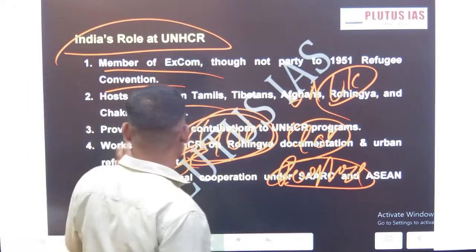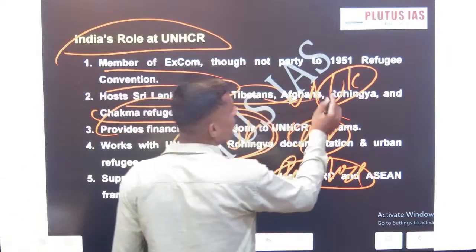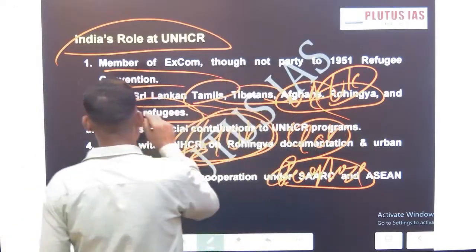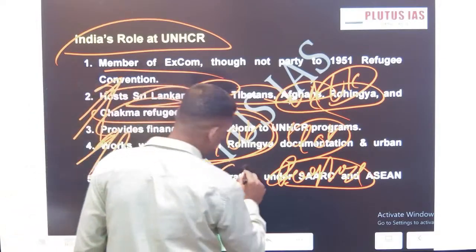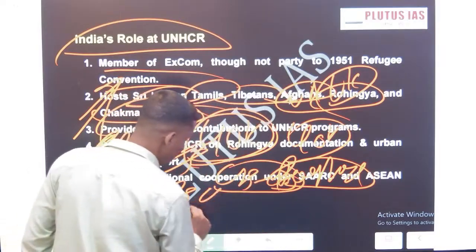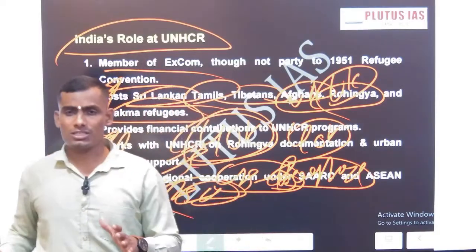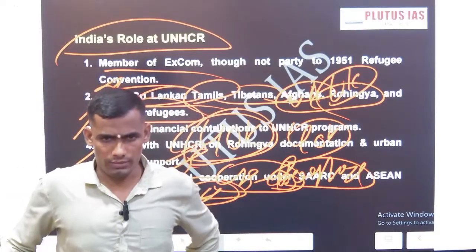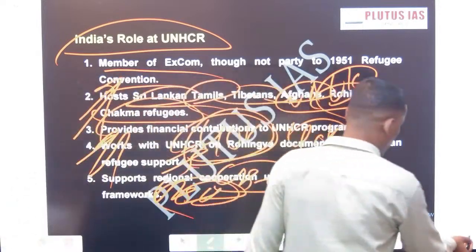Now, this is just one example. Chakma refugees, Tibetan refugees, Tamil refugees, Afghan refugees, Rohingya refugees. These are the best examples you should write and mention, not only in GS2 but also in GS4 when the constructive power question comes, and UPSC is always asking about ethics in international politics. So do mention India's positive role. Okay, so this is one dimension.